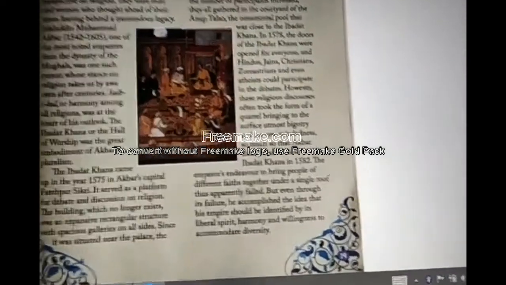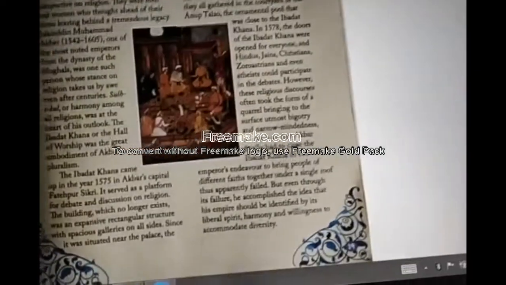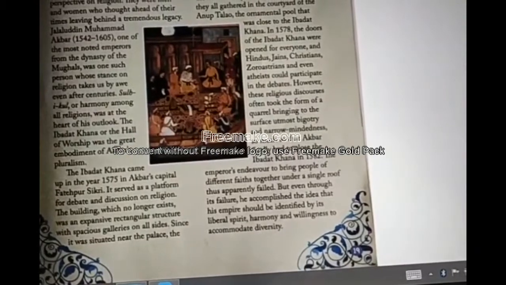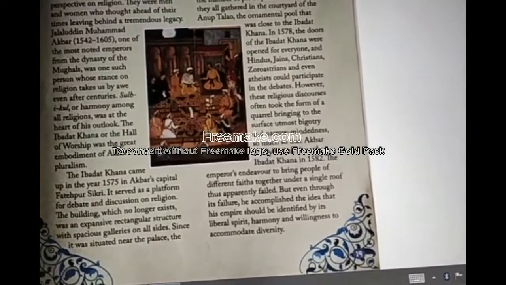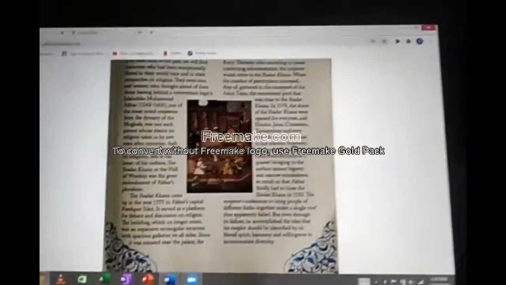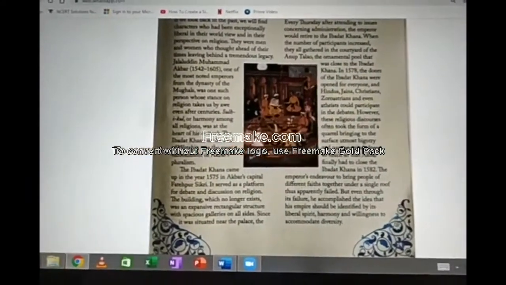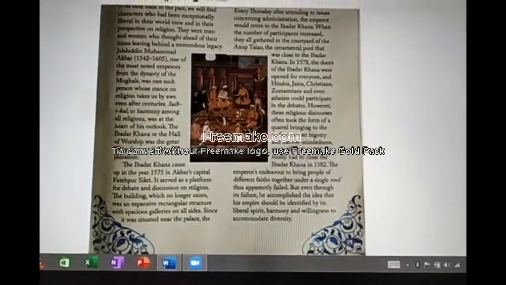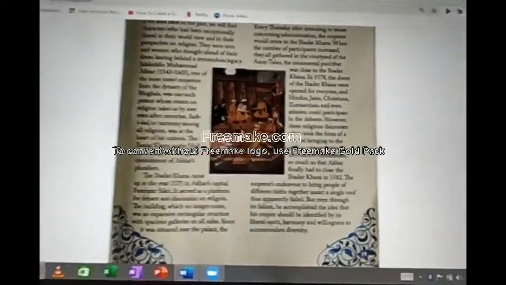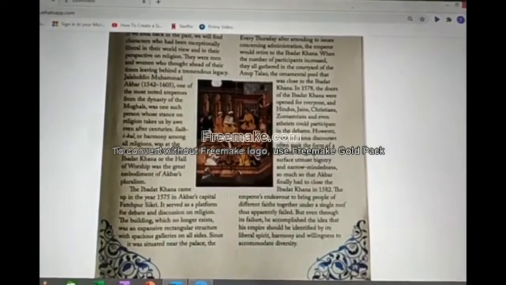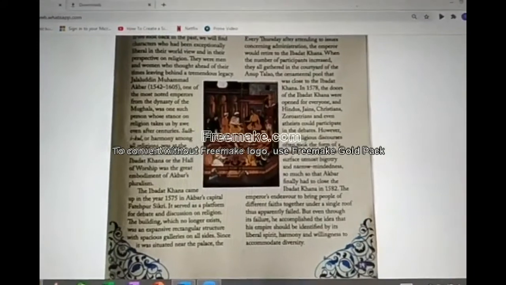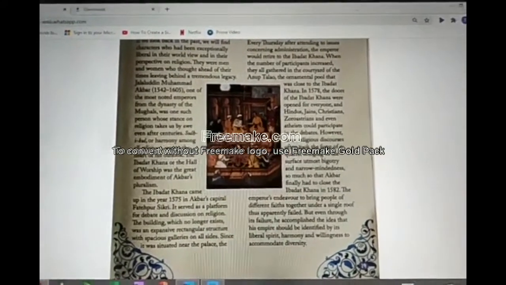In 1575 he opened it. In 1578 he allowed all the religion people to come there and debate, and in 1582, due to quarrel between each and every religion, it was closed. His try to bring people of different religions together, to worship together, finally failed.